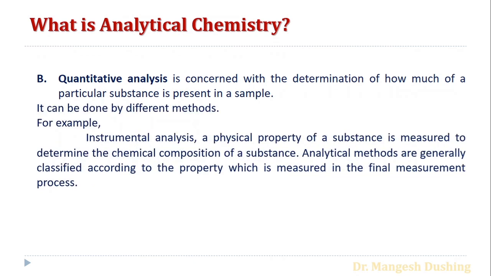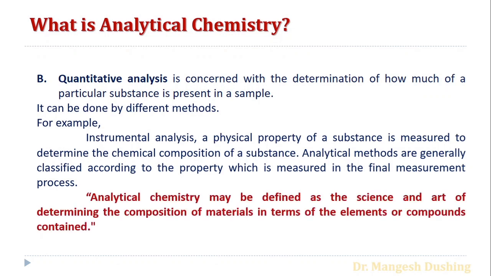It can be done by different methods depending upon which physical property you are using for the quantitative analysis. For example, in instrumental analysis, a physical property of the substance is measured to determine the chemical composition of the sample. The analytical methods are generally classified according to the property which is measured in the final measurement process. Some physical properties can be used for qualitative analysis as well as quantitative analysis of the components present in the sample.